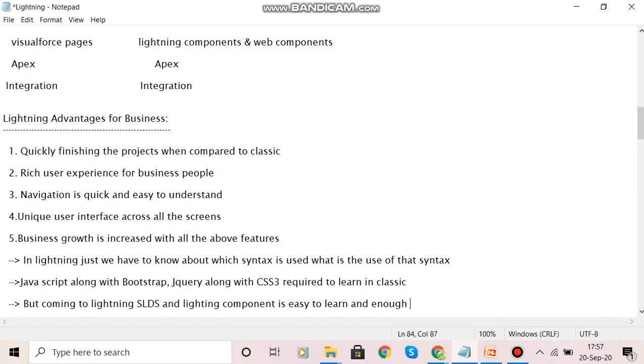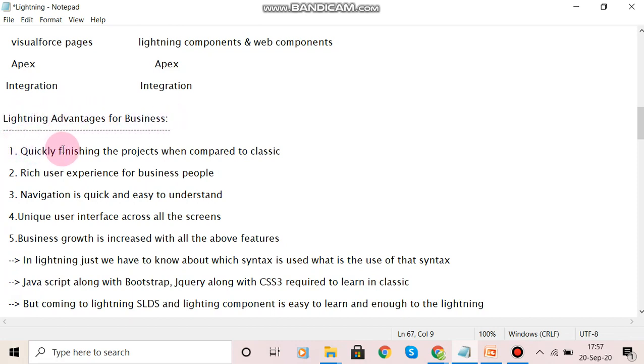Now I will show practically what we can do by using Lightning. Just the basics of JavaScript we have to learn in Lightning, which is enough. These are the Lightning advantages for business.